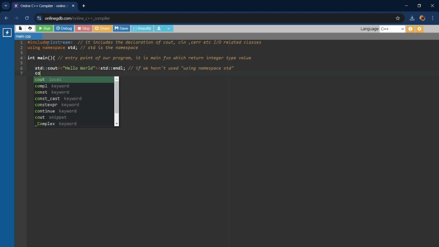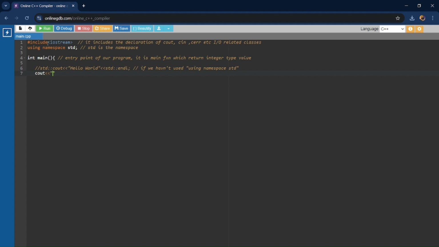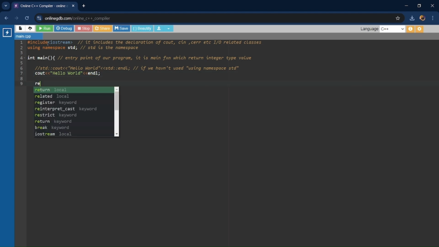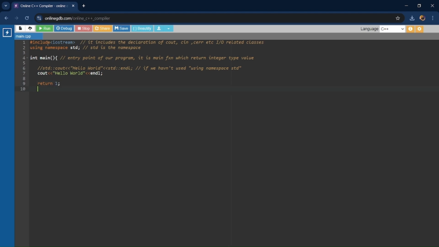We can directly write cout, and I will comment it out. We can directly write cout, then the string literal that we want to print on our console, and endl. We will break this line further to see what it means.